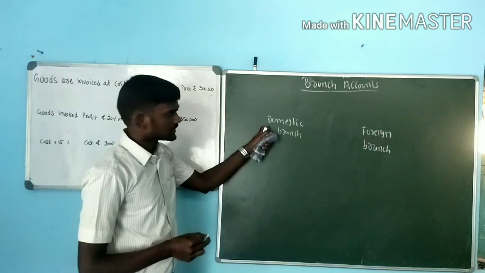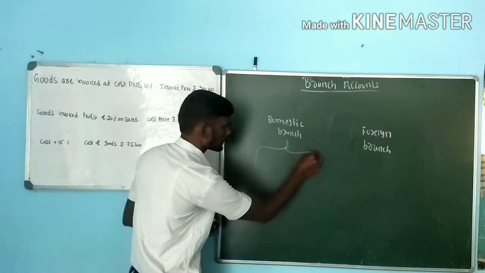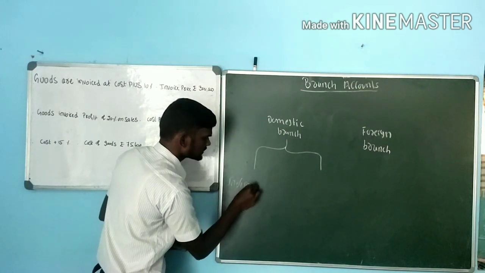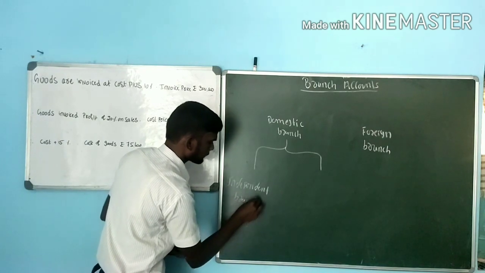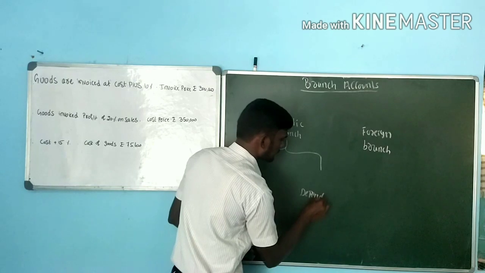Under domestic branches, again we divide into two types, that is independent branches and one more, dependent branches.